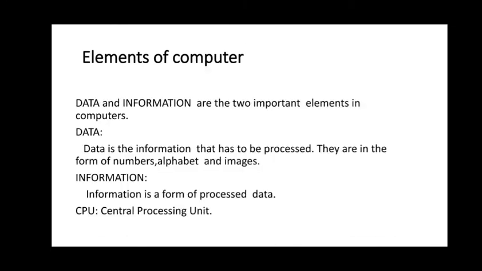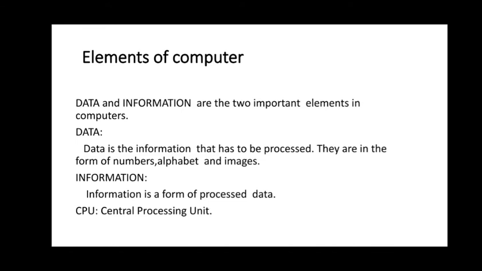Okay, so let us move on to the elements of computer. What are the common elements? The important elements are data and information. So data and information are the two important elements in our computer. So what is data? Data is the information that has to be processed. They are in the form of numbers, alphabets, and images.